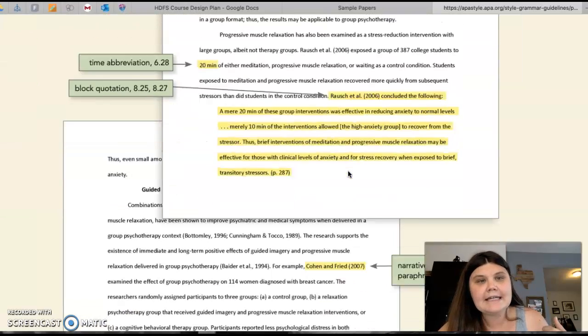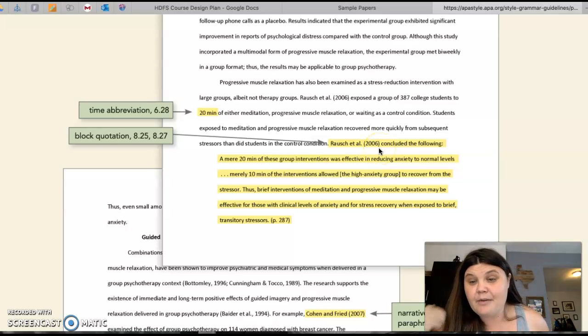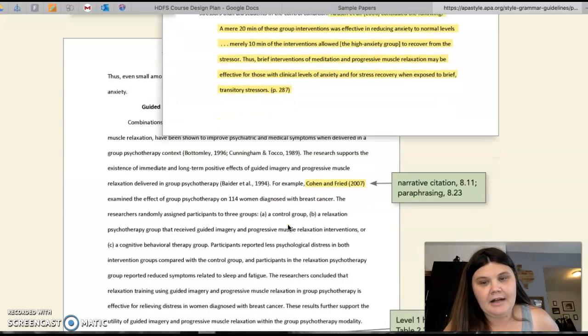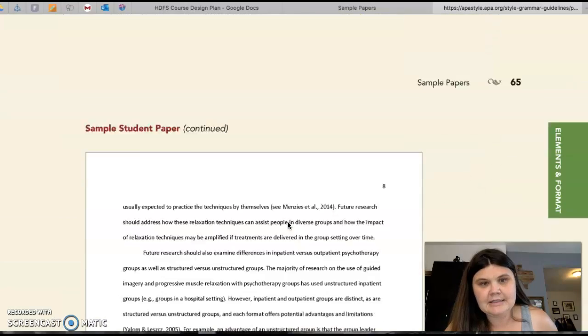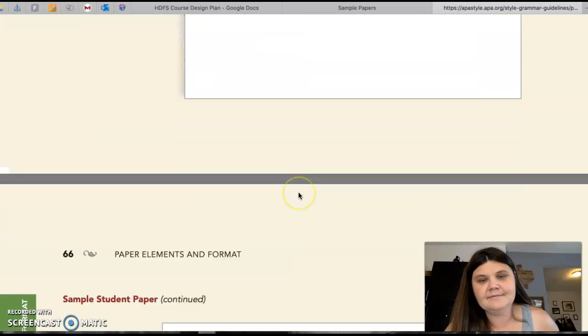I am trying to get down here to a few things. If you use a quotation from an article or the text that is longer than 2 lines, you need to do a block quotation. This is how you do it: you do an indented block, and in that case, you need to put either the page or the paragraph number on it. So I am scrolling down.